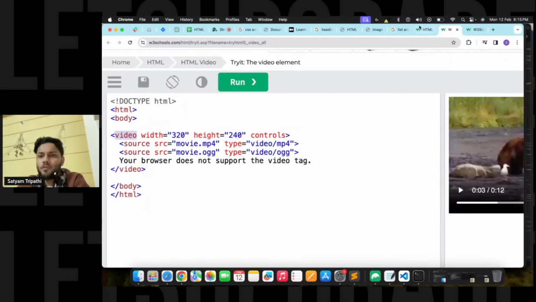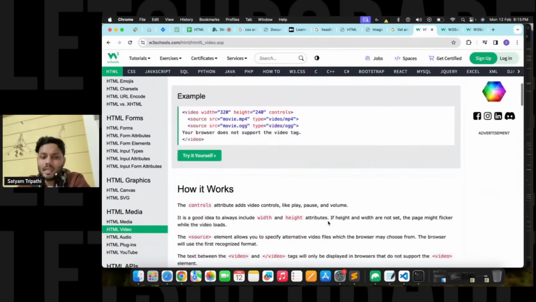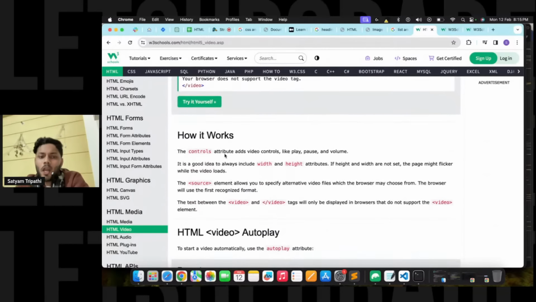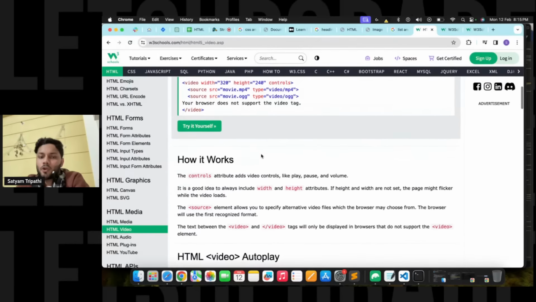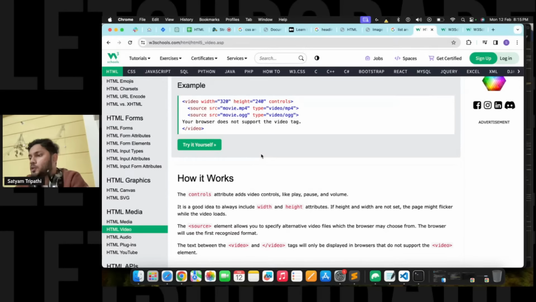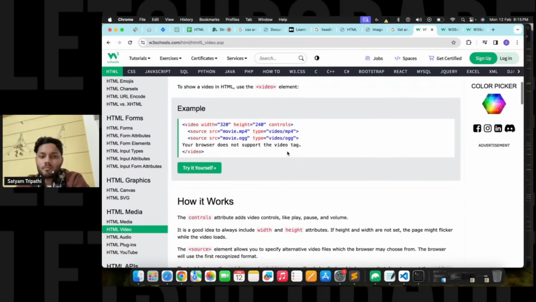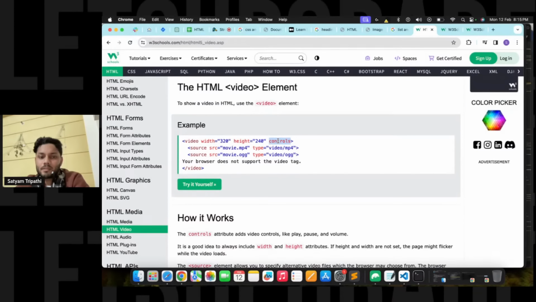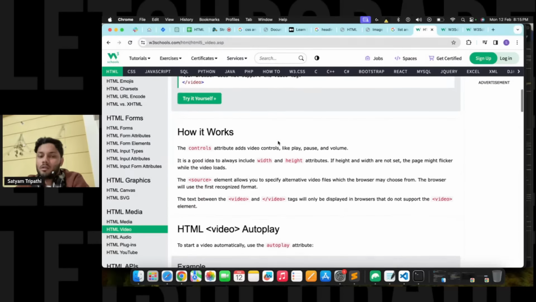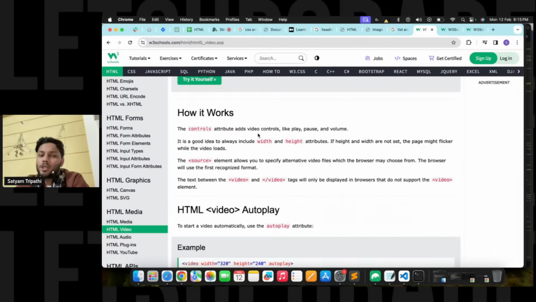And if you want an explanation of how it works, just see the controls attribute: it adds video controls like play, pause, and volume. If you add this controls attribute, you can control the play, pause, and volume buttons.